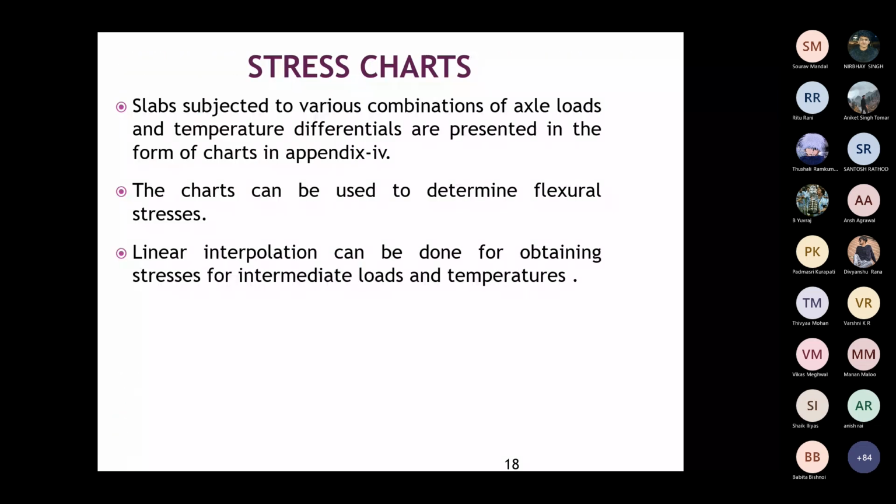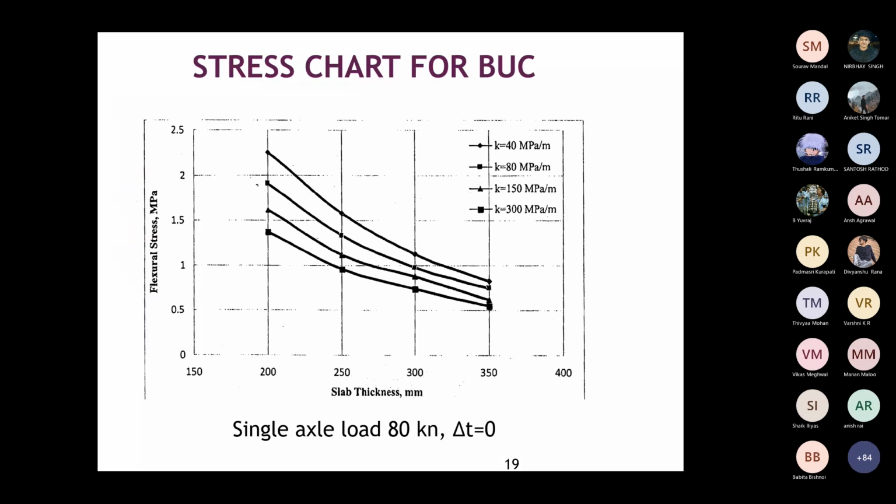Okay. So flexural stress, various charts are given. This is a typical graph. This graph is for single axle load. It's a single axle category. In single axle itself, you can have different loading conditions. Single axle with 80 kilonewton, and the temperature variation between the top and bottom of the slab is 0 degrees Celsius.